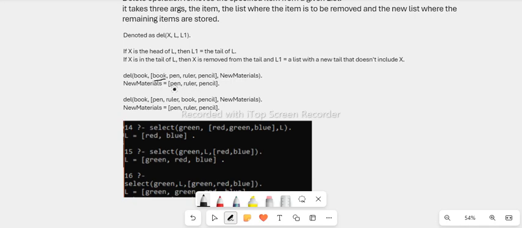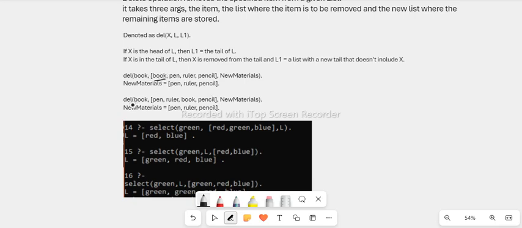Then we have a new head. Then the tail of this list is now returned as the new list. The tail of the previous list is now returned as the new list. So we have pen, ruler, pencil. It has removed the book, which is the previous head of the list.